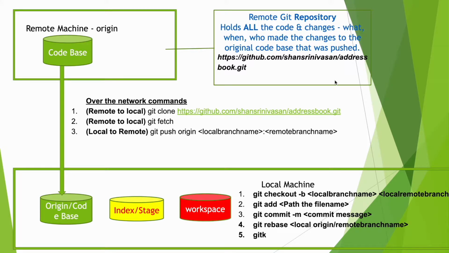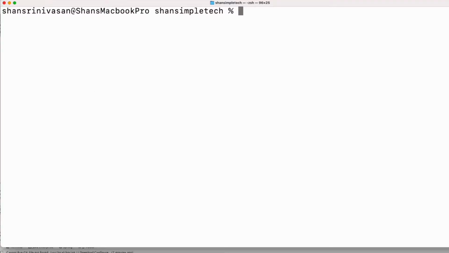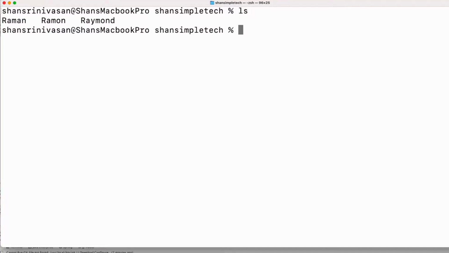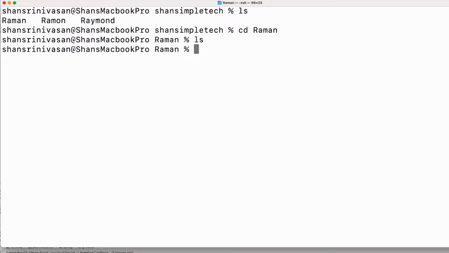I'm going to do the demo of all the commands that we saw in part 1. Let's take this URL, copy here. So let's assume there are 3 users, which is Raman, Ramon and Raymond. Let's use this here. So Raman logs into his home directory and currently nothing is there.